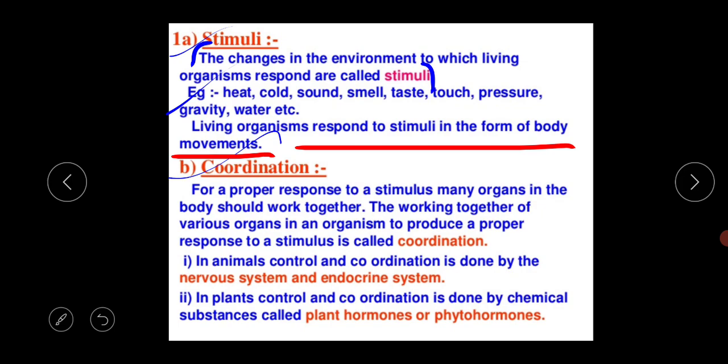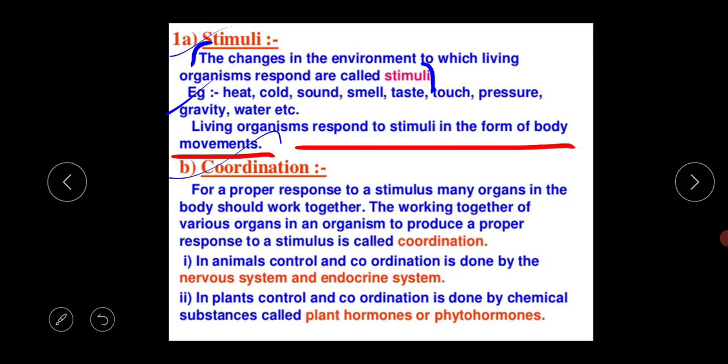There are two types of stimuli in our body, the external stimuli and the internal stimuli. What is the meaning of external stimuli? External stimuli are present due to environmental factors like heat, cold, and light. I have already discussed those. Internal stimuli occur within the organism's body, like when I am feeling hungry. This hunger is a sensation in our internal environment, like thirst, when I am thirsty.